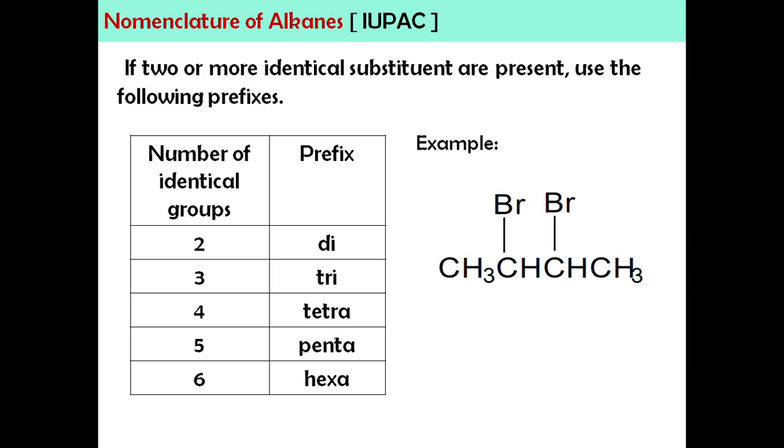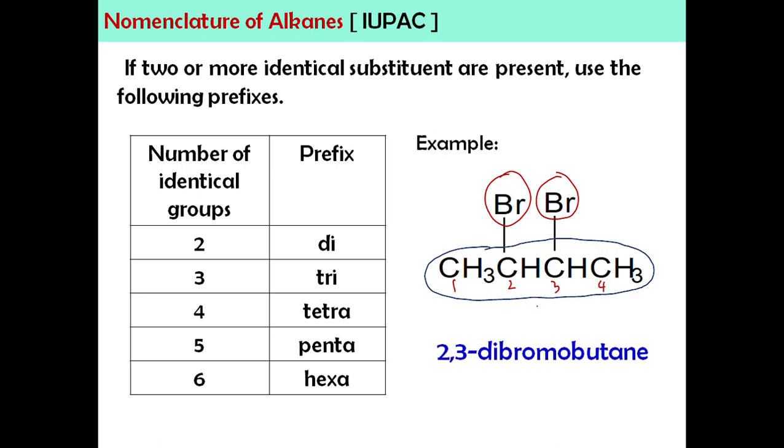Okay, so example. Ini adalah parent chain. Okay, berapa carbon tu? 1, 2, 3, 4 carbon. Numbering di mana-mana pun sama. So, 1, 2, 3, 4. Okay, this is the substituent. Okay, boleh tak nampak benda yang sama? Okay, jadi itu adalah nama dia. Okay, nampak tak dekat sini? 4 carbon, parentnya adalah butane. So, ini adalah Br, bromo, berada di nombor 2 dan nombor 3.